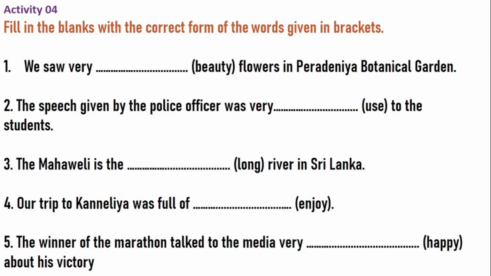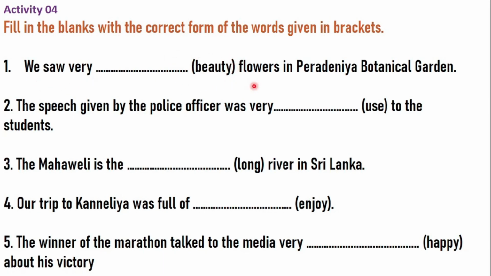Now let's learn about activity 4. Fill in the blanks with the correct form of the words given in brackets. Beauty. Beauty is the first word in the brackets. The second word is use, long, enjoy, happy. There are 5 words in brackets. Now first we read the first statement and we'll try to understand how we can use the word that can be extracted from this word.